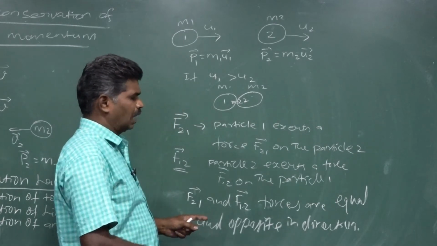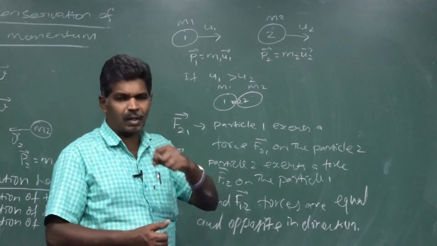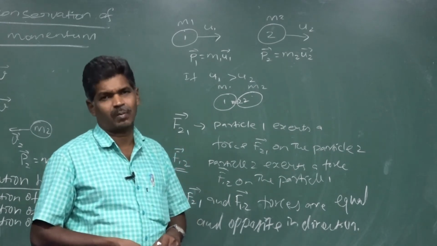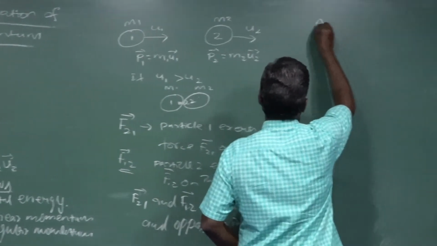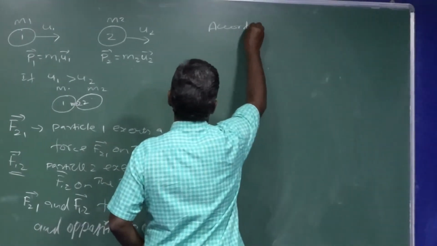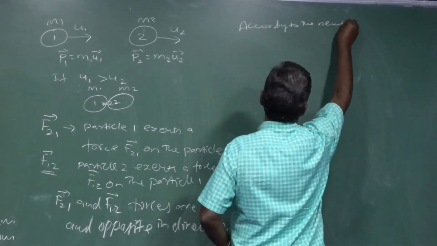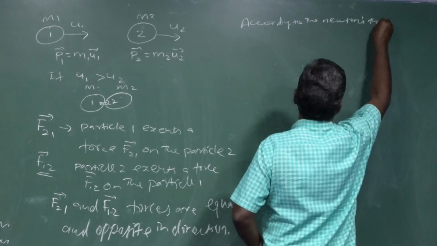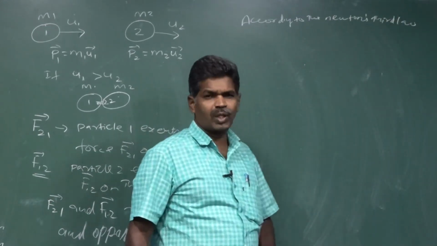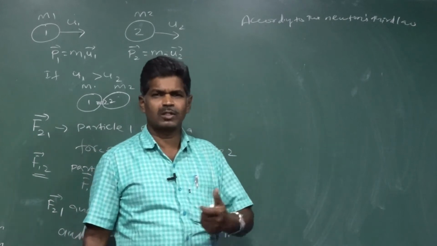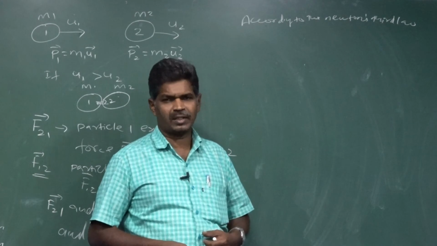The two are acting on two different objects. Now we can apply Newton's third law. We know the definition of Newton's third law: for every action there is an equal and opposite reaction.